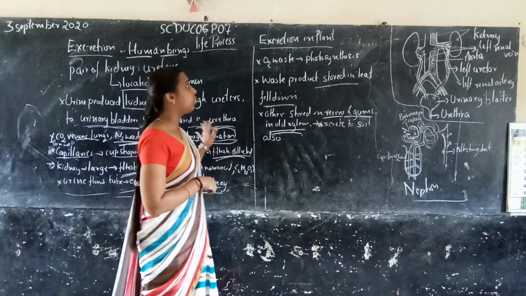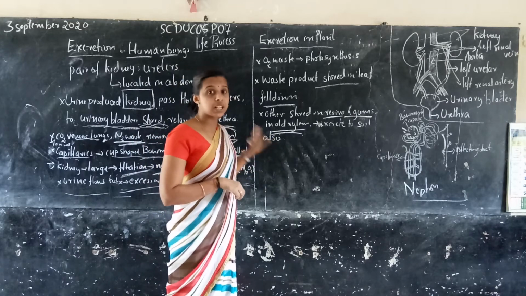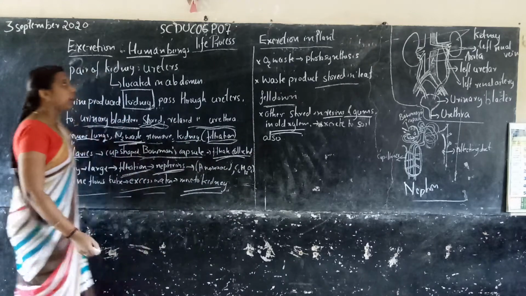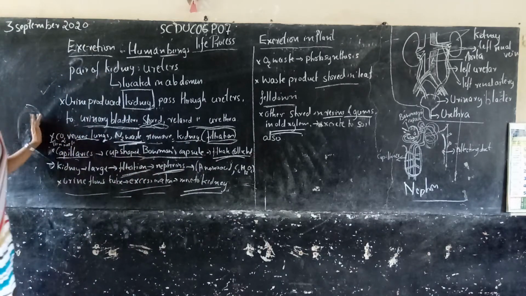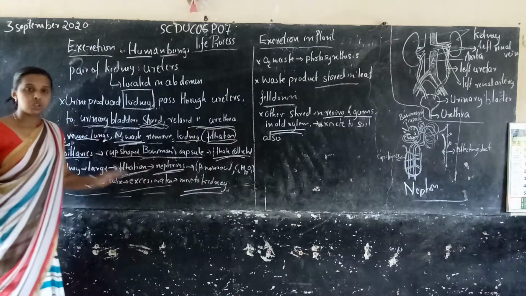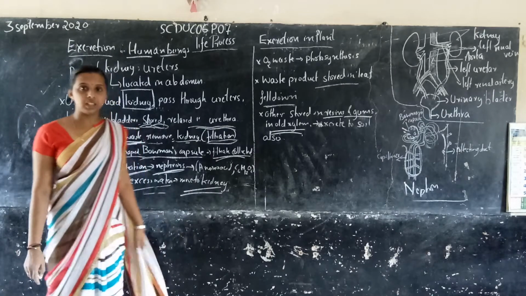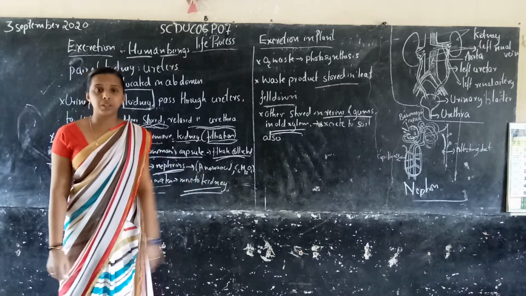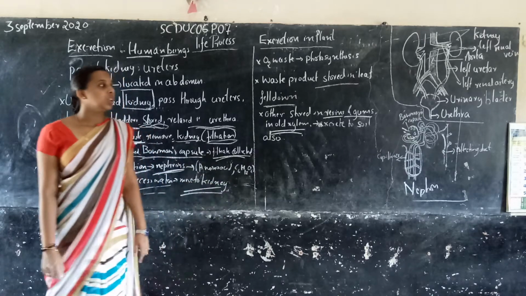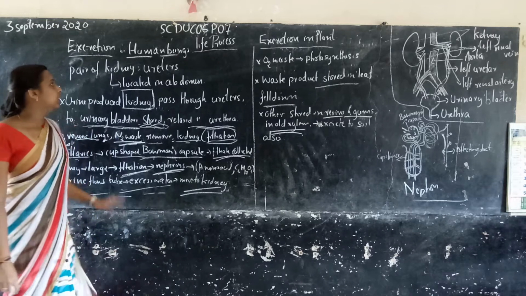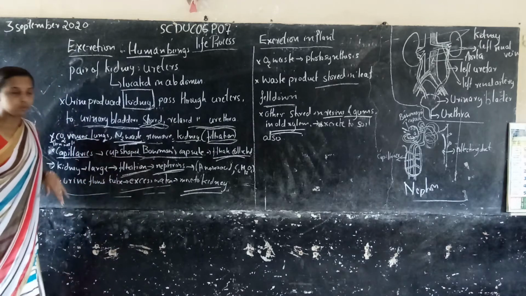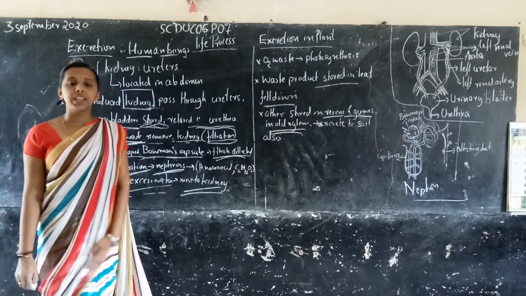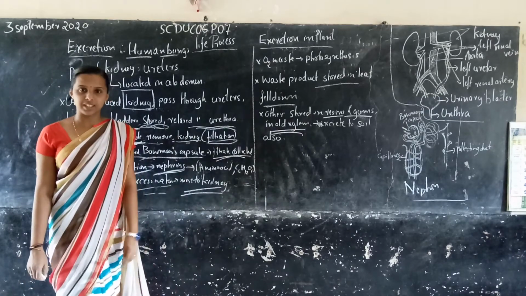So you now know how excretion takes place in plants. This is a very easy and simple topic, and it is very important to know how excretion takes place in human beings. You should open your textbook and learn it. They give neat pictures of the urinary bladder and the excretory system of human beings. So I end this chapter on life processes. In the next class we will study the next chapter. Thank you.